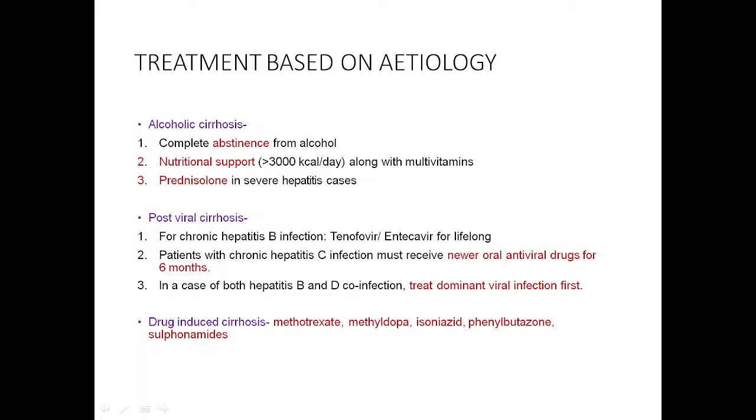In case of hep C, we can give newer oral drugs for hep C, that duration is 6 months, while in case of hepatitis B, we will give treatment lifelong. And then if both co-infections are there, B and C, then we have to treat the dominant viral infection first. So, most of the time hepatitis C is the dominant viral infection. And in case of drug induced cirrhosis, there are various drugs which can cause liver cirrhosis like methotrexate, methyldopa, isoniazid. So, we have to stop these drugs and give symptomatic treatment.